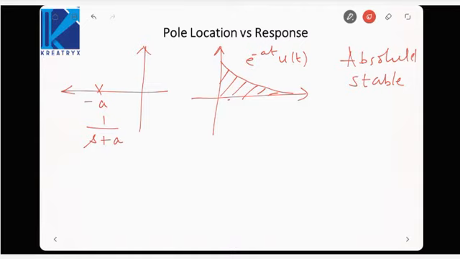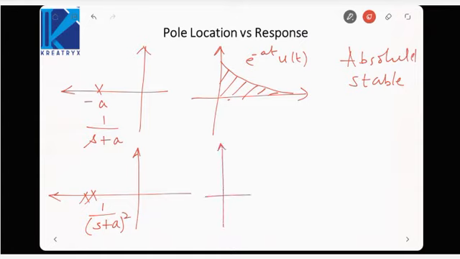Next, if we take two poles at this point, that is 1/(s+a)², I know the Laplace transform of t x(t) is -d/ds of X(s).